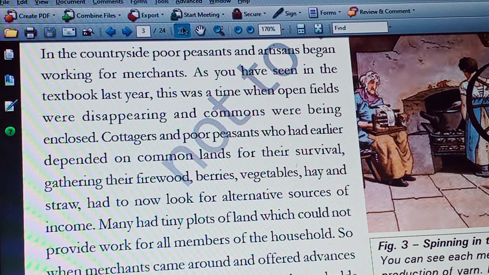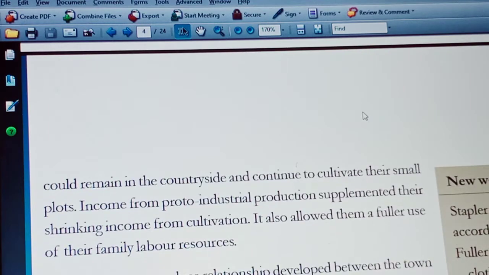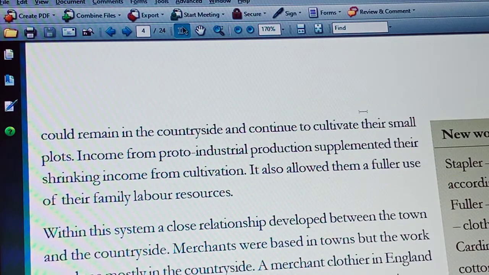By working for the merchants, these people could remain in the countryside and continue to cultivate their small plots. That means they are working in their home area. On one hand, they are cultivating their small plots, and on another hand, they are doing some process of work which is assigned by the merchants who came from towns.